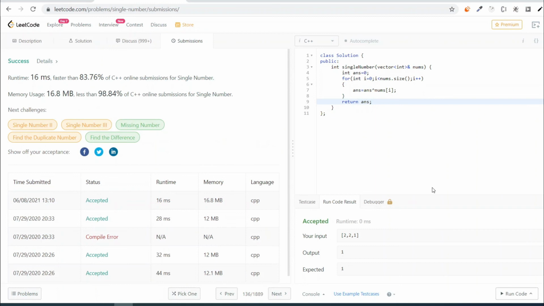I have implemented the algorithm in linear time complexity and in constant space. I think I did well. If you have any other approach in your mind, do comment your solution in the comment section below.